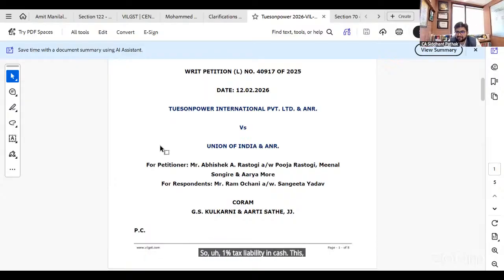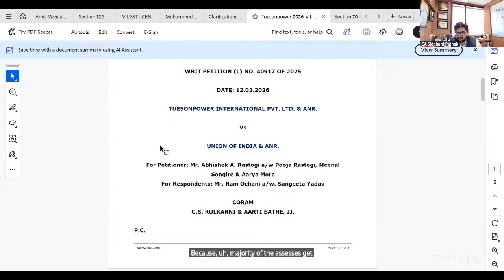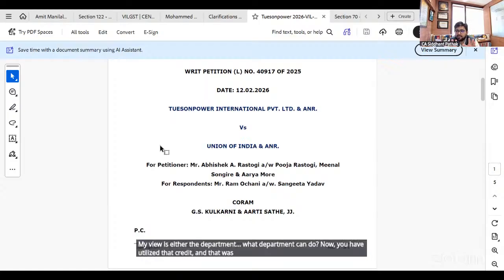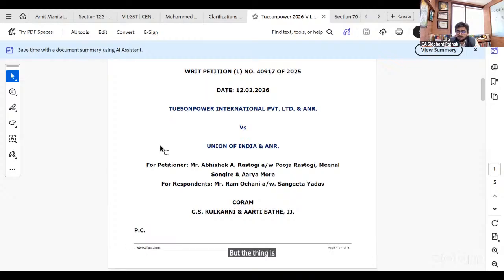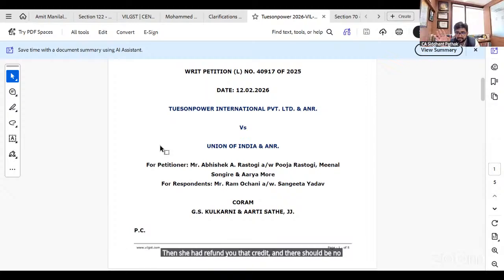Although this is applicable to a very limited number of small assessees, because the majority of the assessees get covered under the exclusion. But in cases where it is there and you have utilized the ITC, my view is that the credit was legitimately utilized. But in your case, the department wanted that at least 1% of the tax should have come in cash. So in my view, the department can ask you for the deposit of tax liability in cash as of today's date along with interest, but they should refund you that credit, and there should be no penalty.